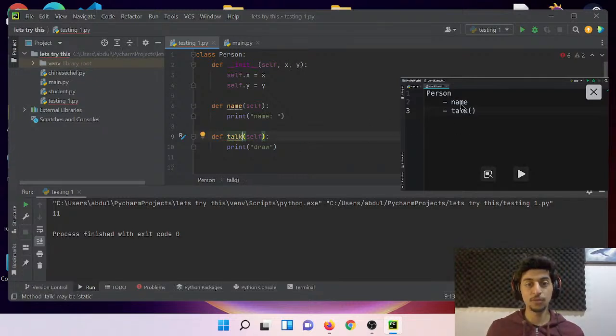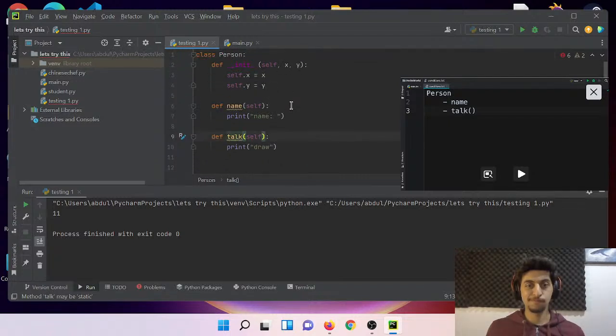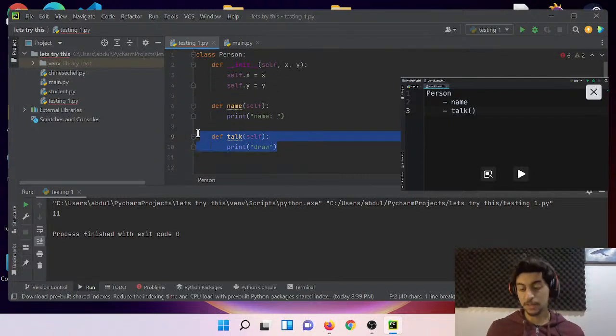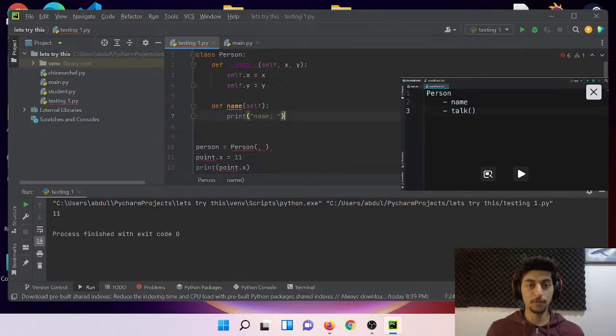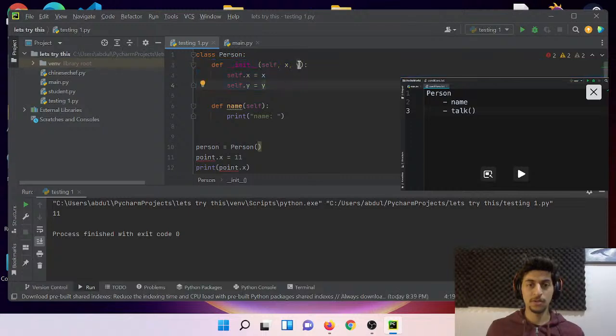Now, this is two different stuff. So let's just delete this because we don't want it anymore. And here, self xy. No, we don't need this anymore, do we? No, we don't. Oh, self.